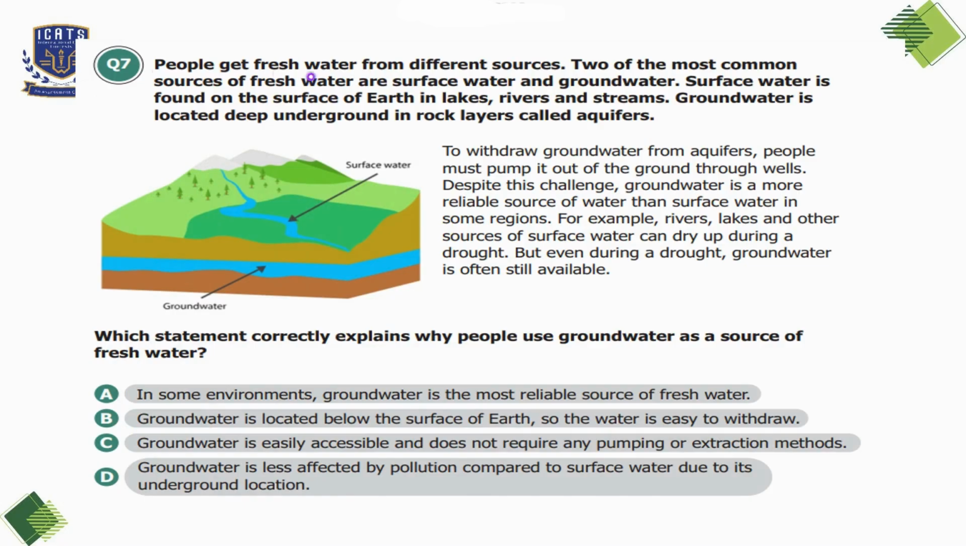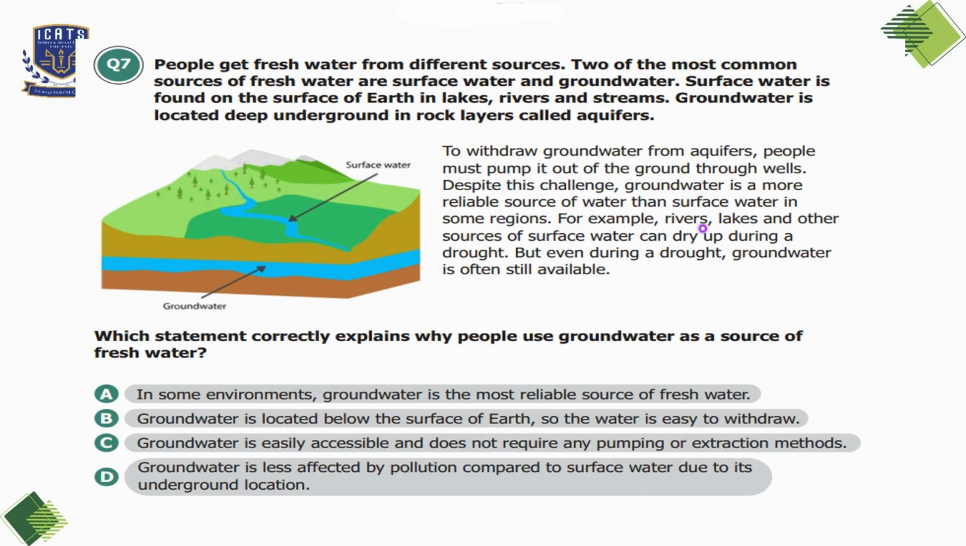Question number 7. People get fresh water from different sources. Two of the most common sources of fresh water are surface water and groundwater. Surface water is found on the surface of earth in lakes, rivers, and streams. Groundwater is located deep underground in rock layers called aquifers. To withdraw groundwater from aquifers, people must pump it out of the ground through wells. Despite this challenge, groundwater is a more reliable source of water than surface water in some regions.